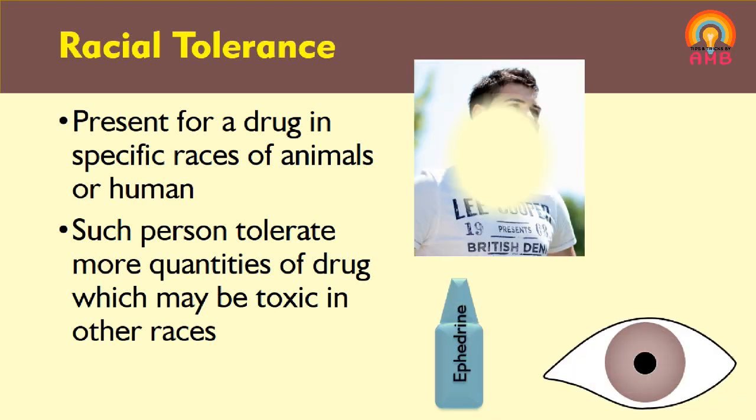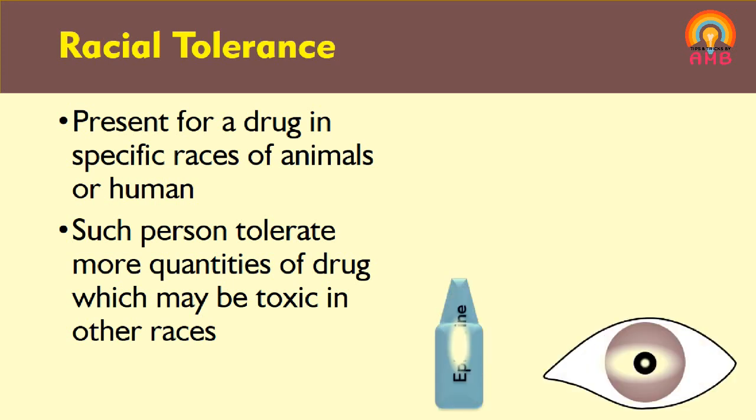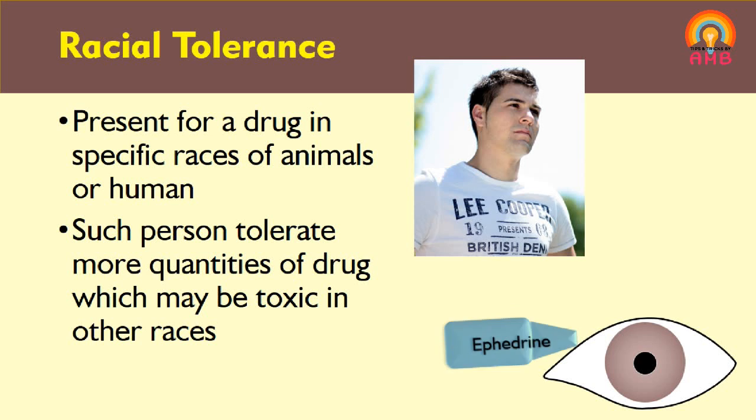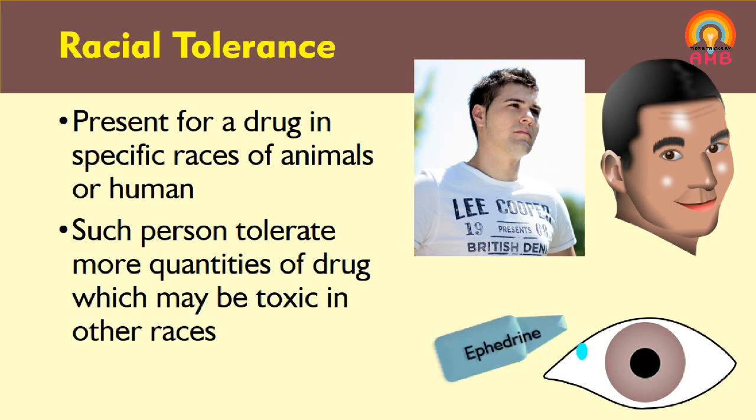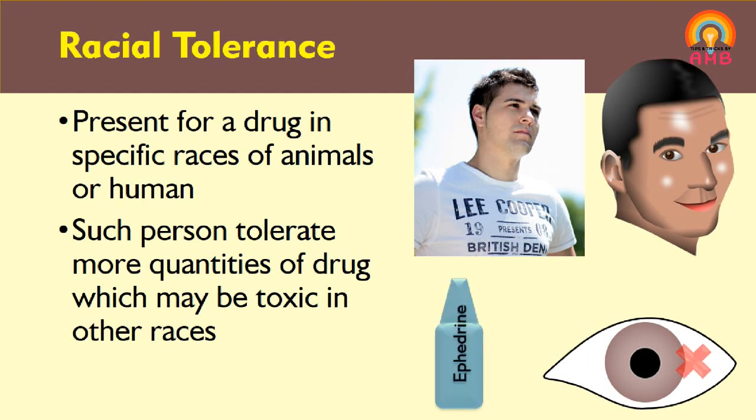When a solution of ephedrine is instilled in the eyes of Caucasian people, meaning white people, it produces prompt dilation of the pupil. The pupil gets dilated rapidly, a very prompt effect. But the same quantity of ephedrine, if instilled into the eyes of Negroes or black people, does not produce any dilation of the pupil.